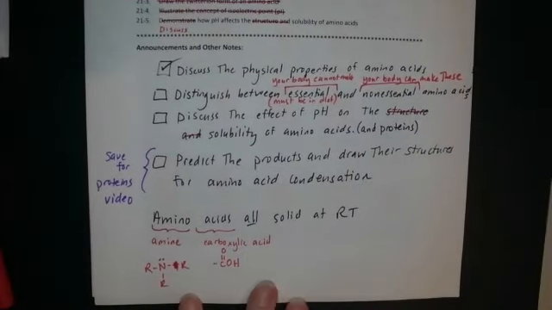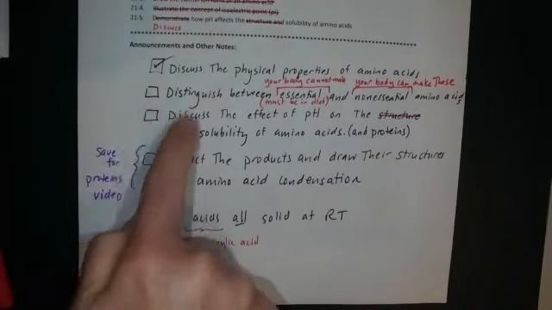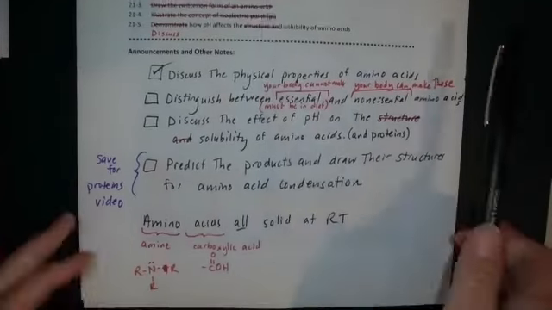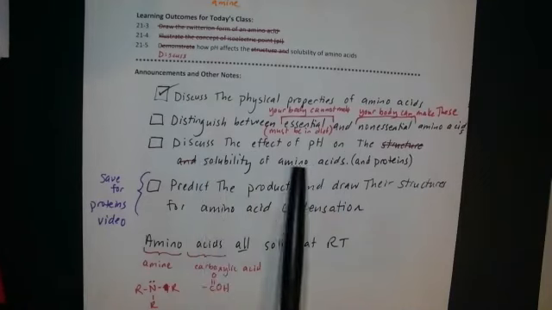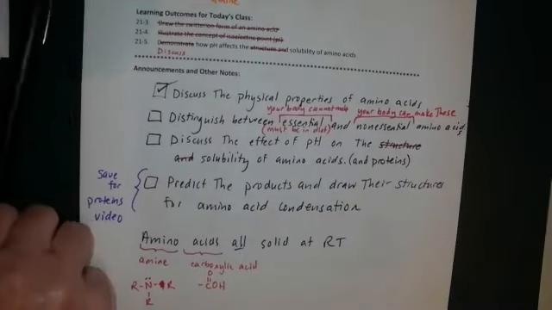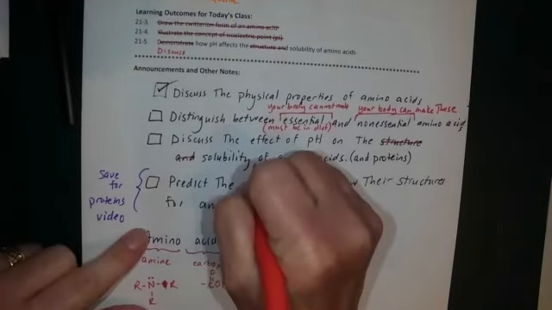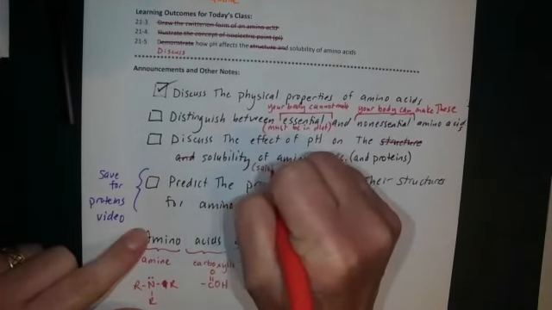Really, we're not going to go into detail because we've had to skip a couple of outcomes because we missed a couple of weeks. So I want you to recognize that the solubility of amino acids depends on pH, and that's really the big idea. Solubility depends on pH.